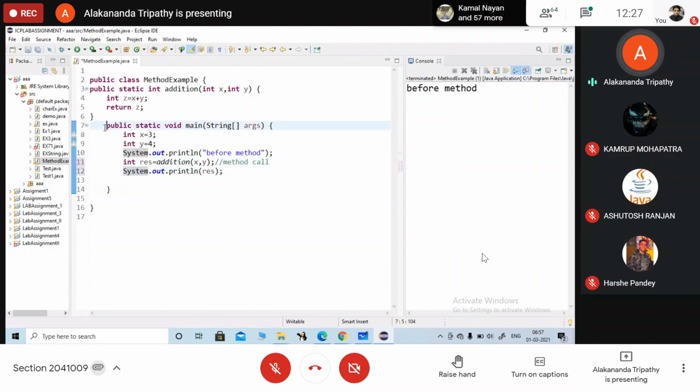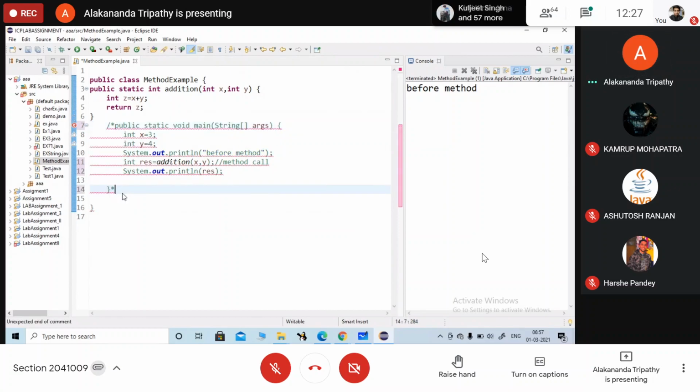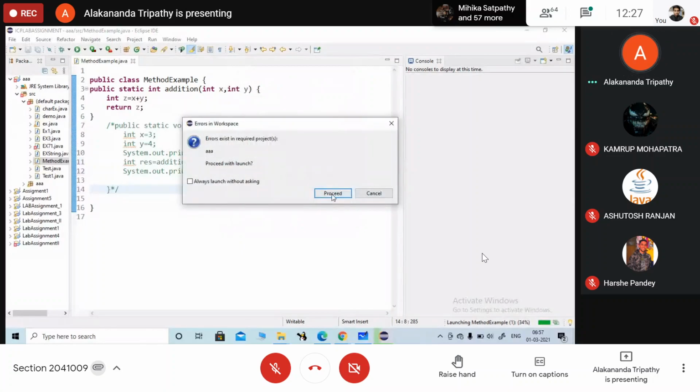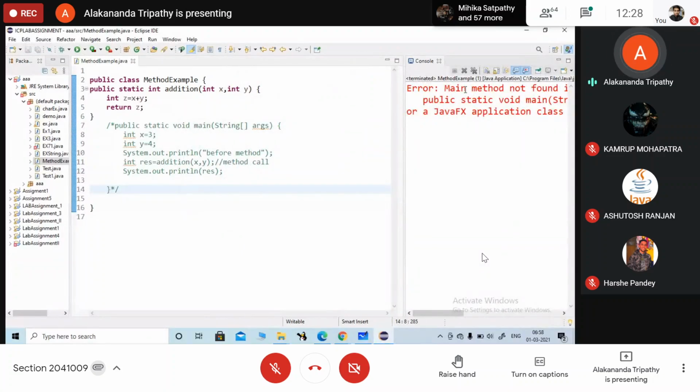Now suppose if I will not use the main function, did I get any wrong in the program? No, ma'am. Is there any syntax error? But when I will execute the code, what is written here?